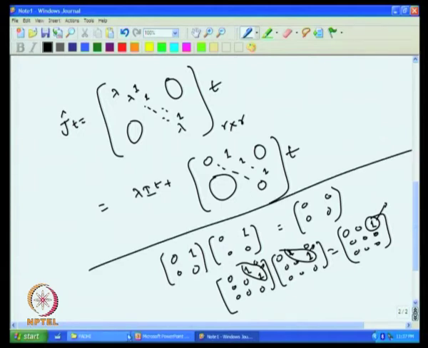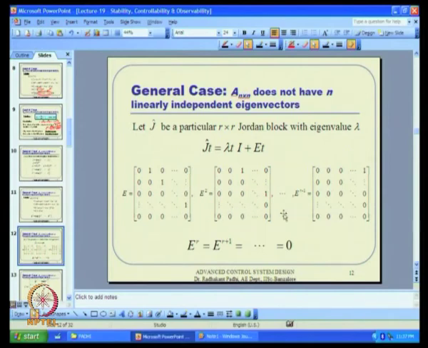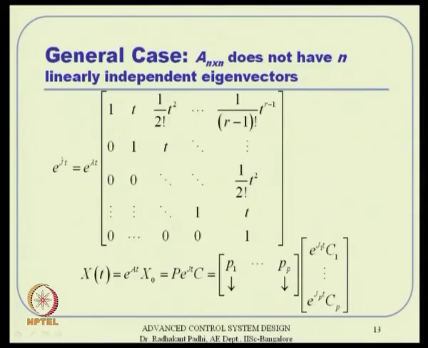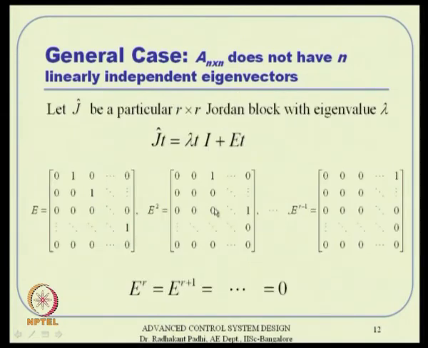All right. So, coming back to that, this is what we are observing. So, E is like this. If E is like this, then this J hat of t is lambda times I plus E, times t, and E is nothing but that. So, E square is just one element of, that is what I just told you.